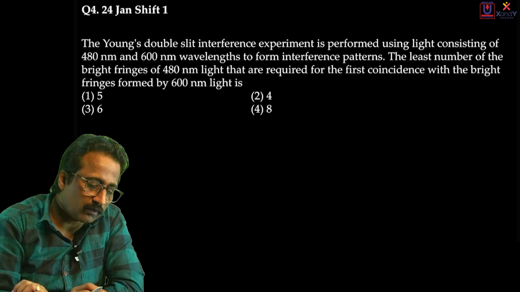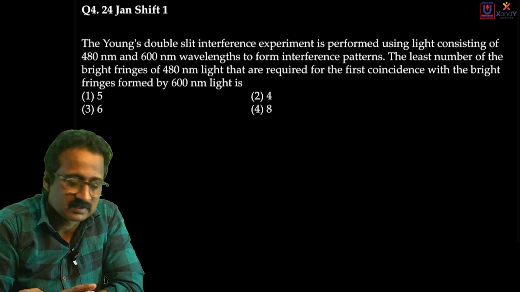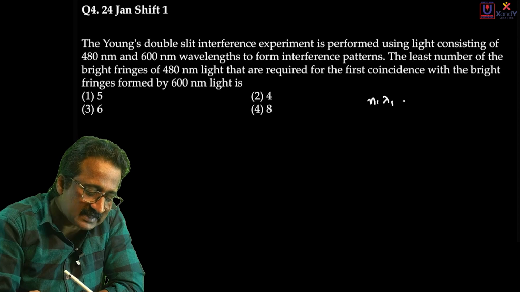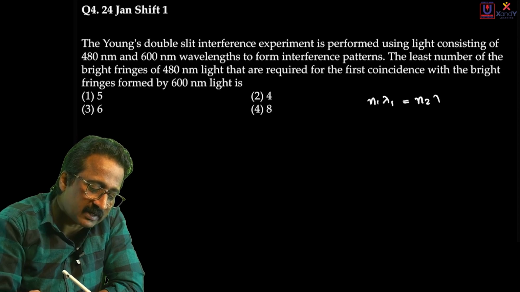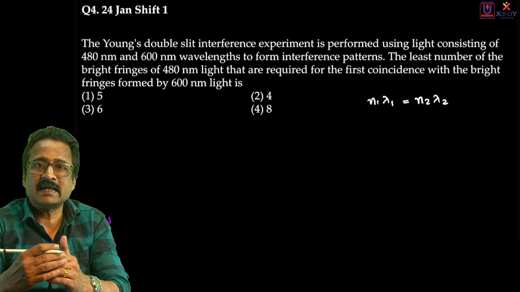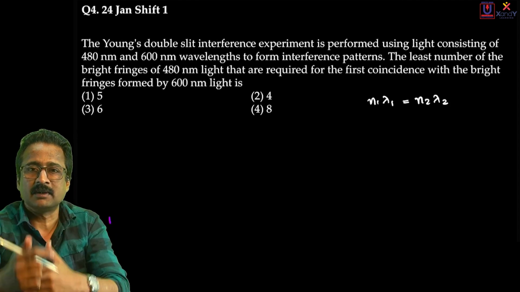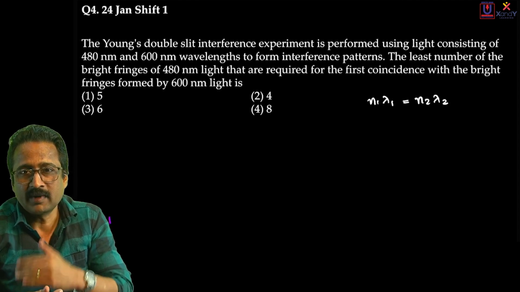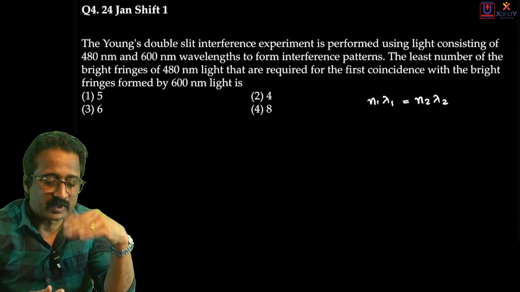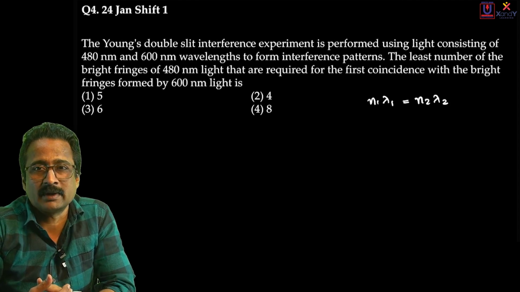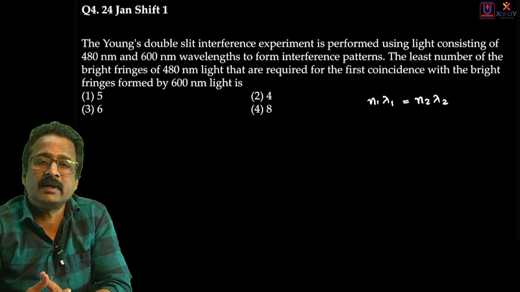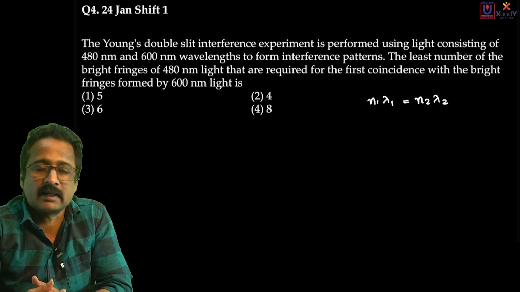Now, to deal with overlapping of bands, you have an expression. I'll remind you that if the n1 bright band of lambda 1 is exactly coinciding with the n2 bright band of lambda 2, then overlapping will take place in such a way that n1 lambda 1 equals n2 lambda 2. Overlapping will take place at places where n1 lambda 1 is exactly equal to n2 lambda 2. That's the condition for overlapping of two bright bands when you're conducting YDSE using bichromatic light.